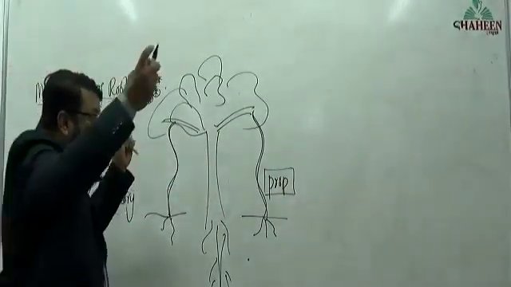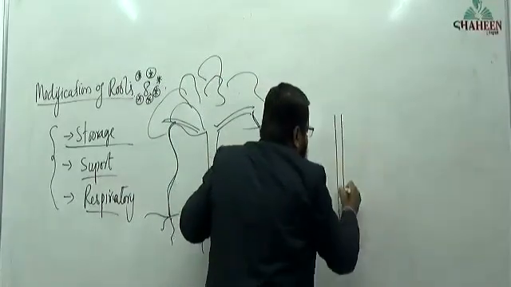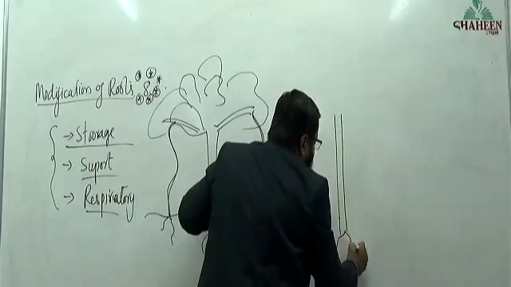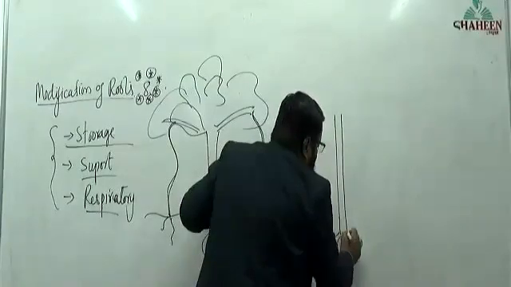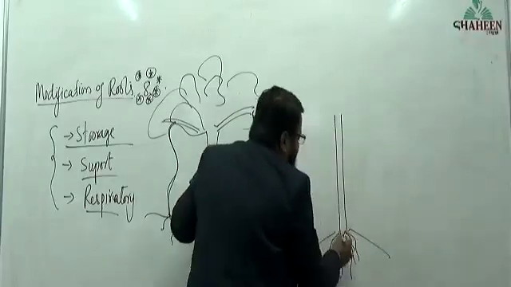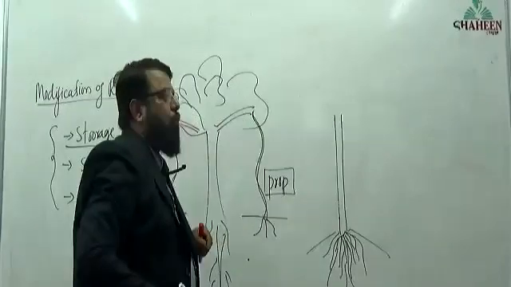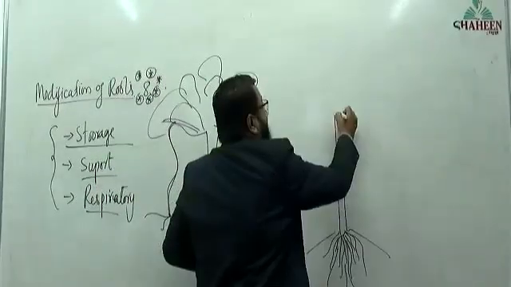In other plants, like sugarcane and maize, those who had confusion with nodes and internodes, now look here. This plant has fibrous root. And sugarcane I am drawing.